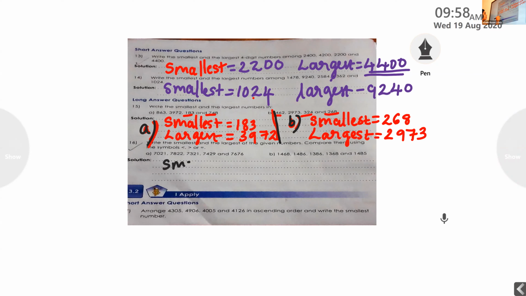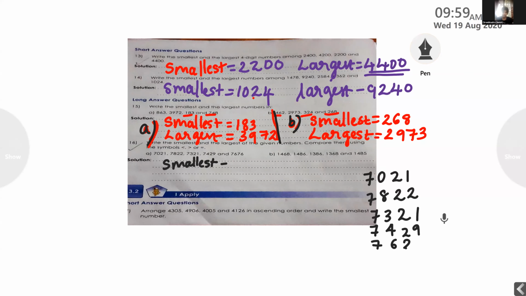Smallest. Every number has 4 digits. Yes. Then what do you have to do? Check the digits. Which place digits? 1,000 place digits. Yes. So here the 1,000 place digits are the same.